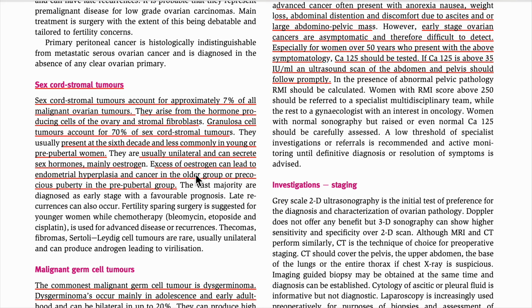Mostly this leads to endometrial hyperplasia, and they are mostly common in the sixth decade, and less common in young and prepubertal women. So please remember, they are less common in younger women, but most common after 60 years of age, means older women.